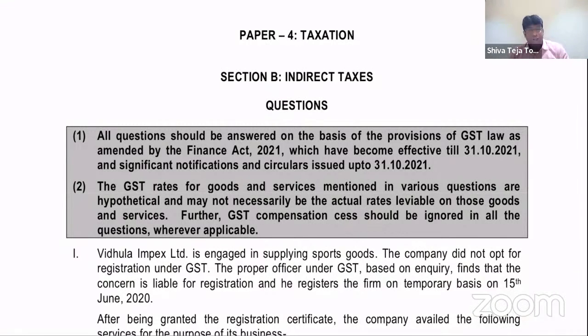And we already launched an amendments video on our YouTube channel, and we wanted to spend some good time on discussion about this RTP so that we get a complete clarity of thought on how to tackle these questions in the exam if a similar kind of pattern comes. And as we are aware, my dear friends, CA Inter indirect tax laws constitute a weightage of about 40 marks in our exam, and in these 40 marks, a good amount of marks will come from exemptions, value of supply, time of supply, input tax credit, and of course some interesting questions will keep coming from amendments also.